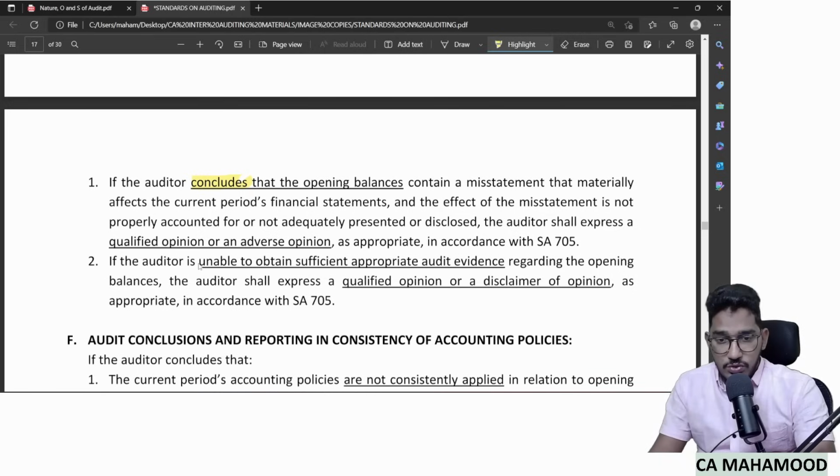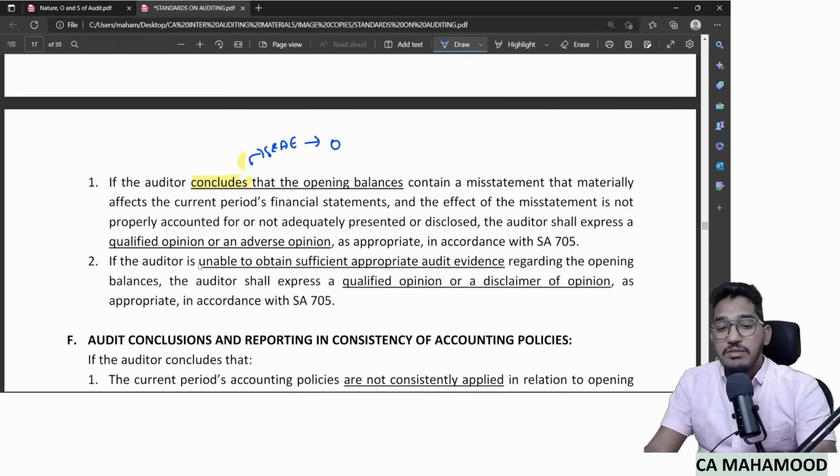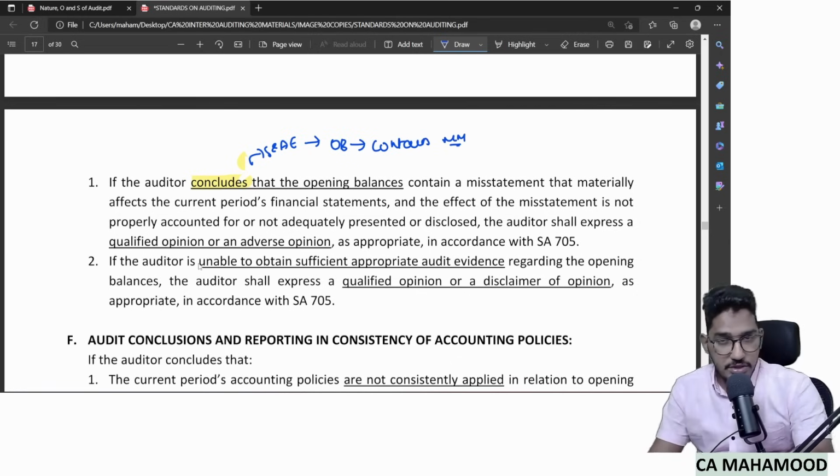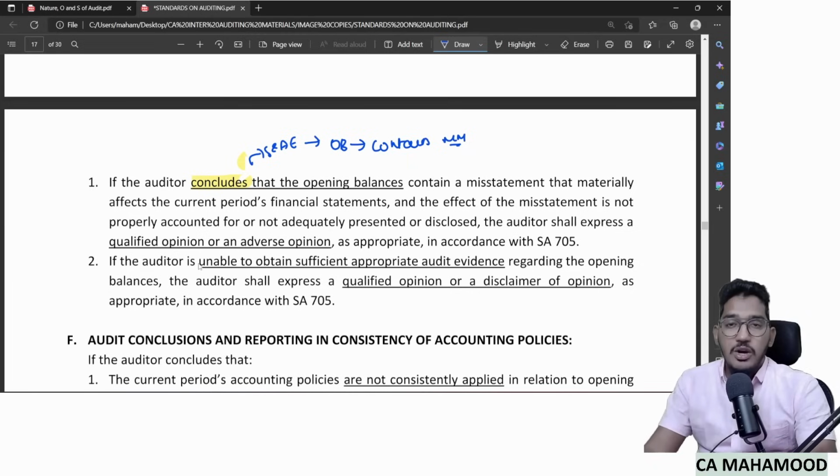So if the auditor concludes that opening balances contain a material misstatement, you have performed audit procedures and you have obtained audit evidence. On the basis of sufficient and appropriate audit evidence, you have concluded that opening balances contain a material misstatement. So you have evidence and you came to know that financial statements contain a material misstatement. What will you do? Will you give a modified opinion or an unmodified opinion? I will give a modified opinion.